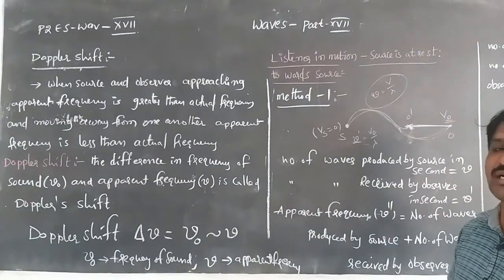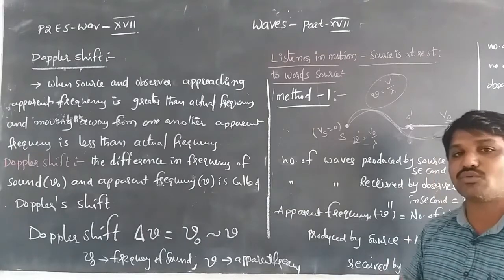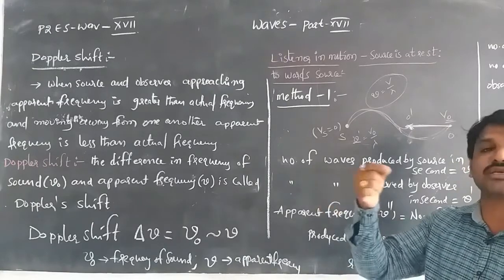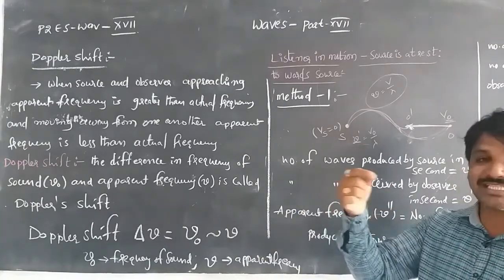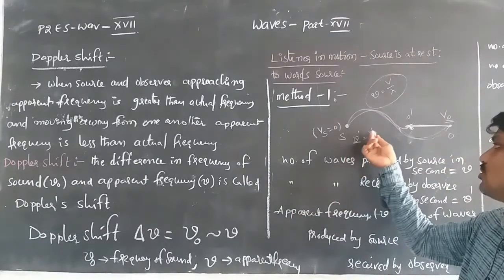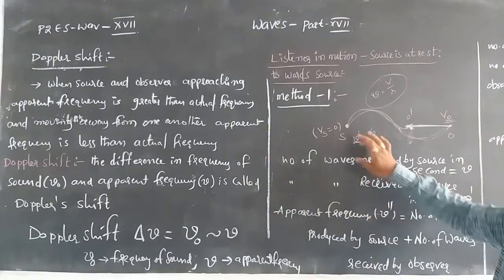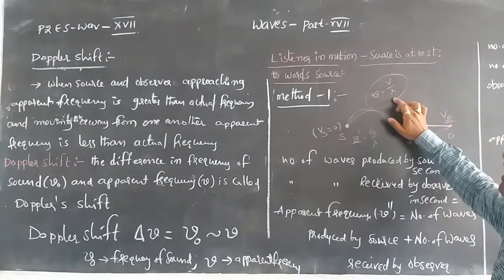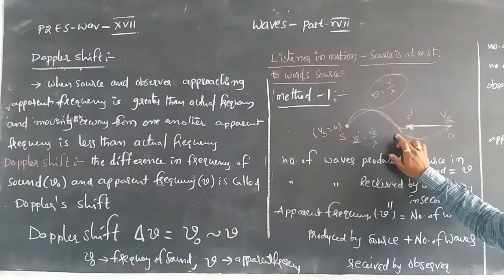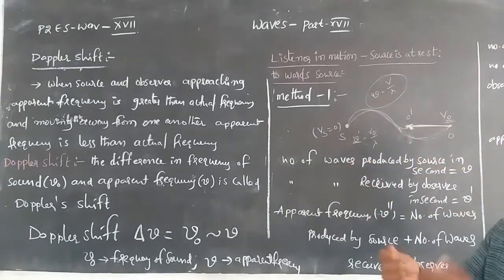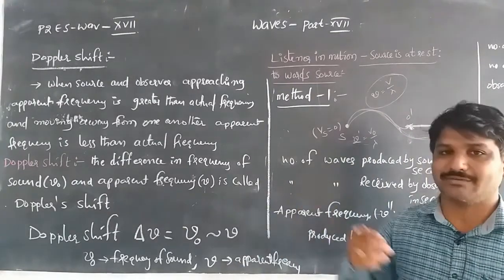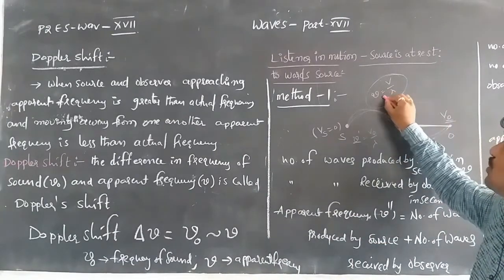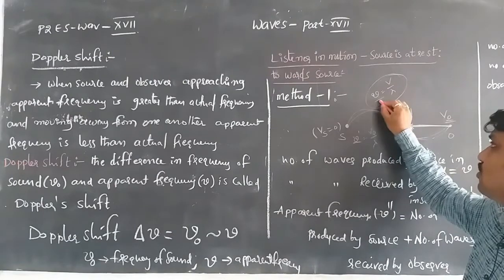So we can say the apparent frequency is equal to the number of waves produced by the source plus the number of waves received by the observer, where nu dash is equal to V naught by lambda. When the source is at rest, it produces waves with nu is equal to V by lambda, the source frequency. Whenever the observer moves towards the source, he receives more than the normal frequency of sound, that is nu plus nu dash.